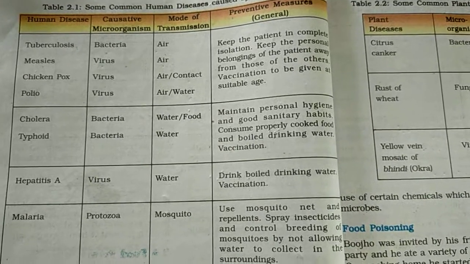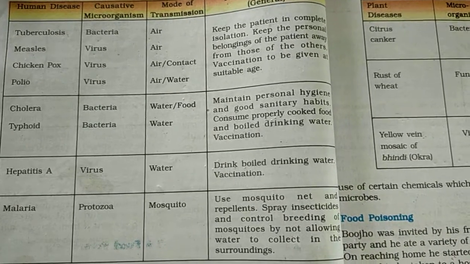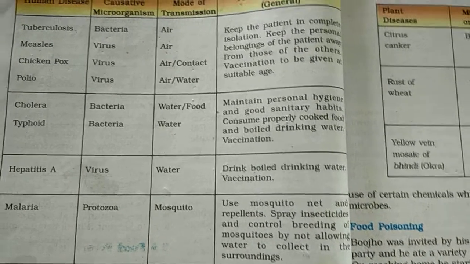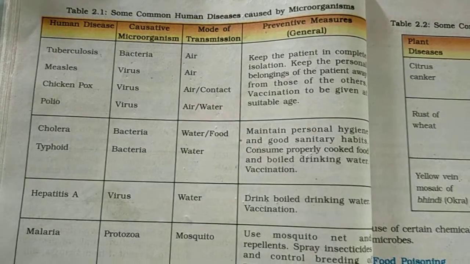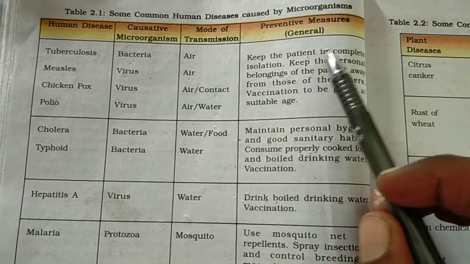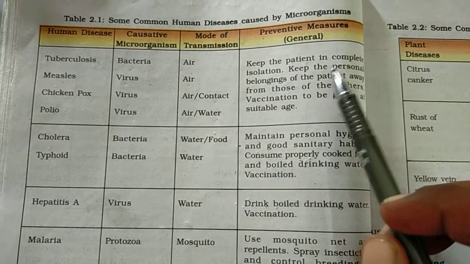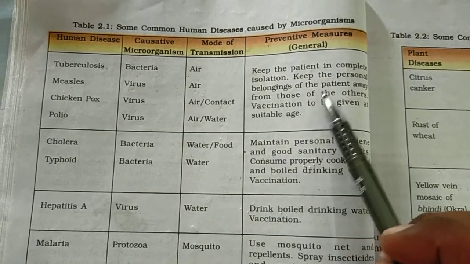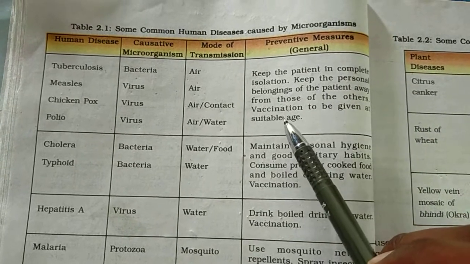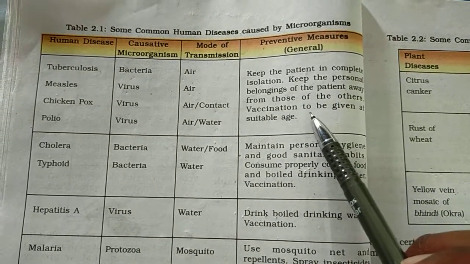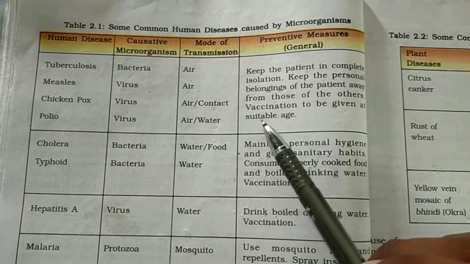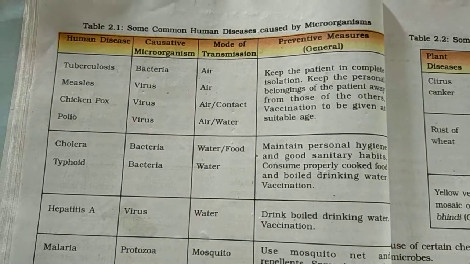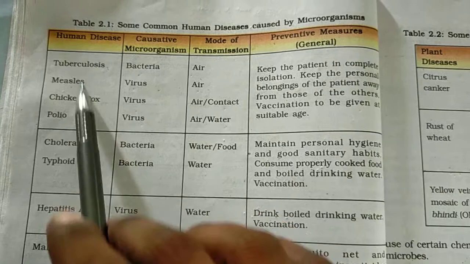Preventive measures include the measures or steps taken for the prevention of diseases, as opposed to disease treatment. Which type of steps do we take? Keep the patients in complete isolation, and keep the personal belongings of the patients away from those of others. And vaccination should be given at a suitable age. We use suitable-age vaccines. These are the preventive measures for these types of diseases.